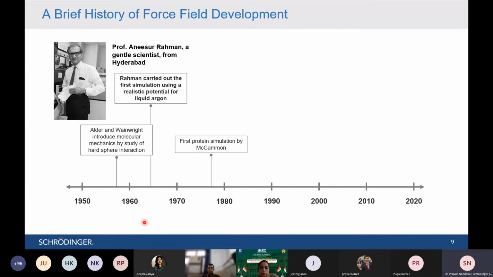So what is molecular mechanics? We have all studied the law of elasticity in our +2, I guess. In molecular mechanics, we consider each atom of an element as a rigid sphere.